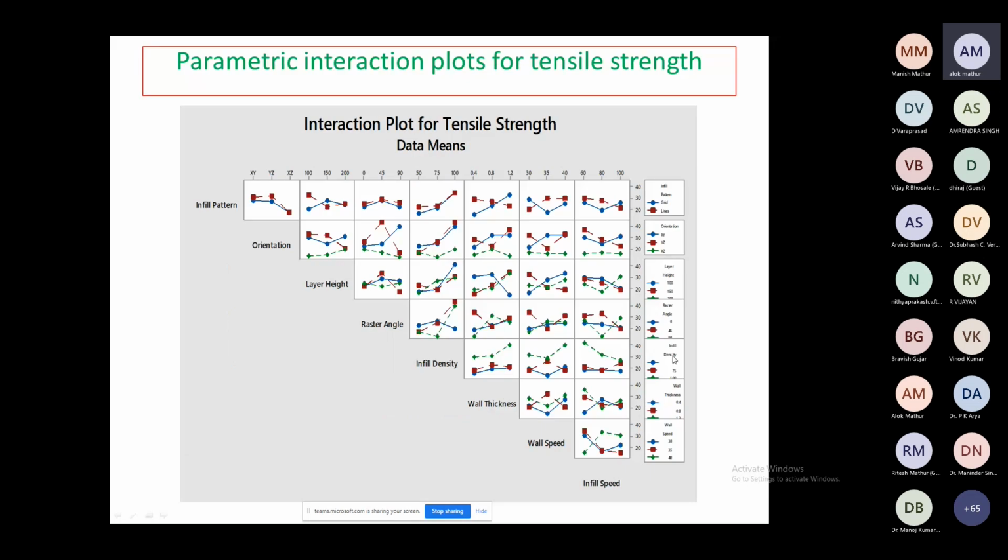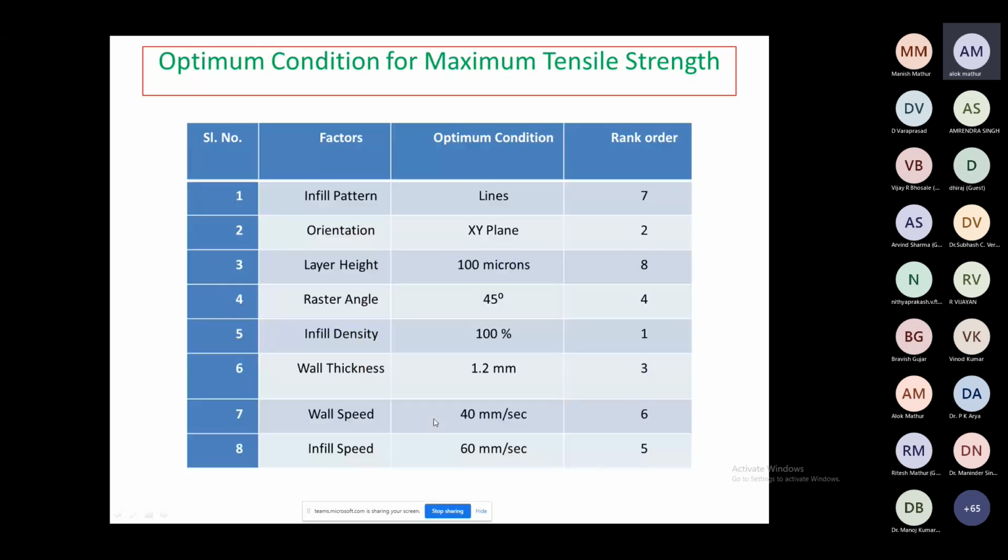Then the parametric interaction plot for the tensile strength. You can see we have these 8 input parameters in the different directions, right? And we have the effect plot. You can see the infill pattern is going to vary in the different directions. Orientation is also going to change. Layer height, also raster angle, then infill density, wall thickness, wall speed, and infill speed. So this is the parameter optimization.